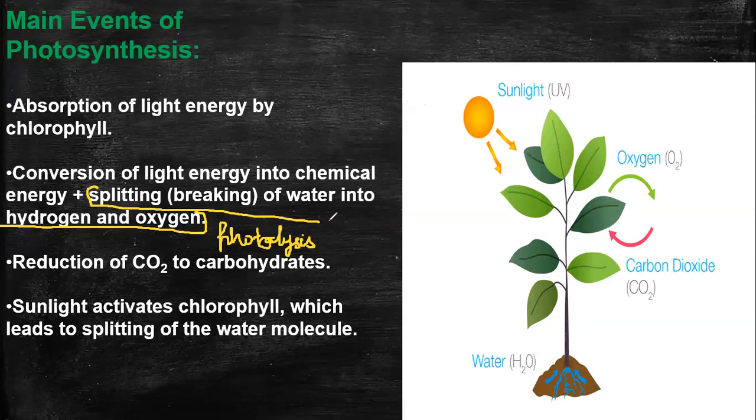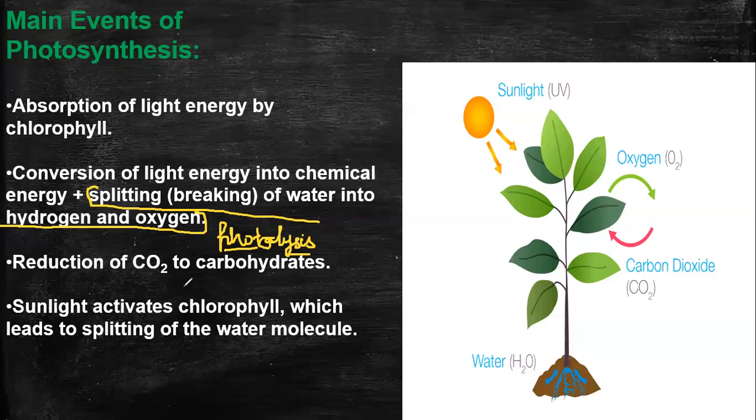The splitting of water into hydrogen and oxygen is known as photolysis. Photo means light. Lysis means splitting. So splitting of water into hydrogen and oxygen in the presence of light is said to be photolysis. Have you written it in your notebook? What is photolysis?